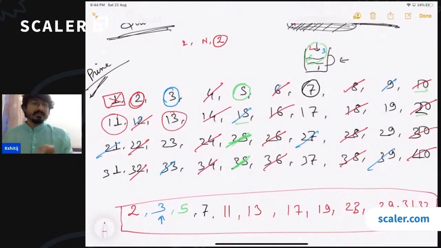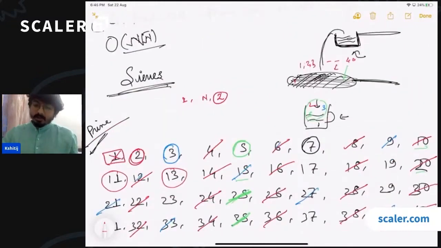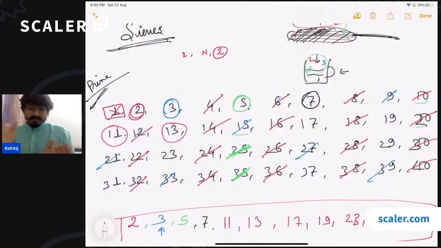Does the idea of the algorithm make sense to everyone? Is the idea clear? How the algorithm is going to work? Initially, we said that all the numbers are prime numbers. Assume that all of them are prime numbers. Pass them through the sieve. What does the sieve do for us? The sieve algorithm takes the first available number and declares it a prime number. So we declared that 2 is a prime number.